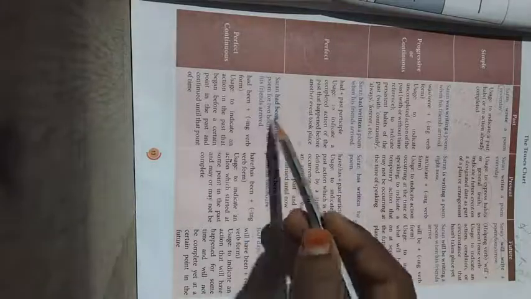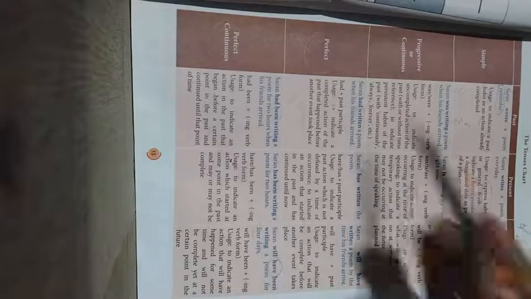Okay, and the perfect continuous. What is the perfect continuous? As I said earlier, one more be form verb, one more word, will be added. What is that word? It is been, right? So in the perfect continuous you will come across the word been in the present perfect continuous, and in the future also you will come across this been. So in the perfect continuous you will come across been in all 3 tenses: past, present, as well as future. Right? And the perfect continuous means verb plus ing. This you have to keep in mind.